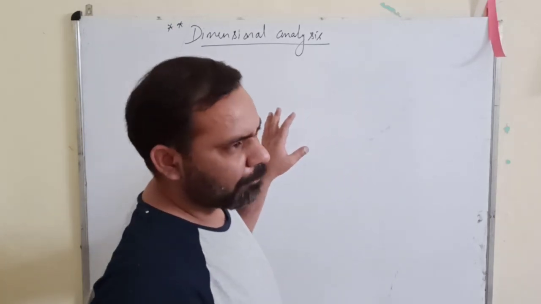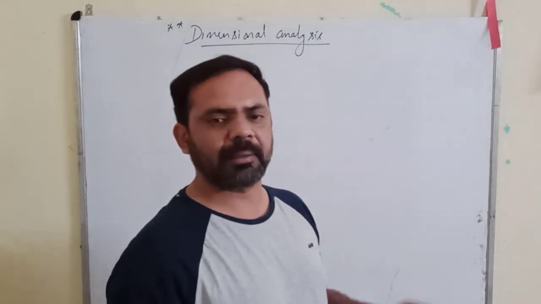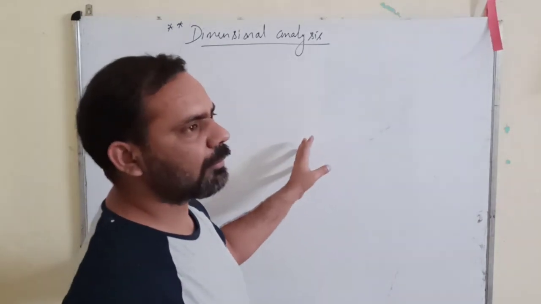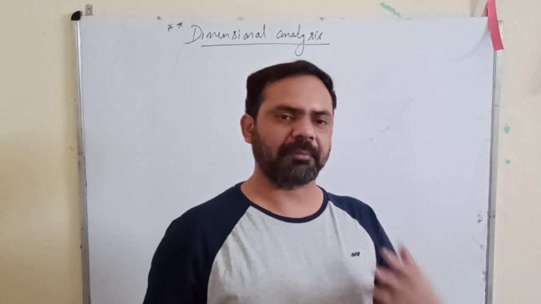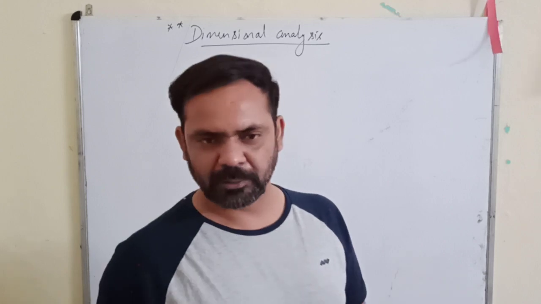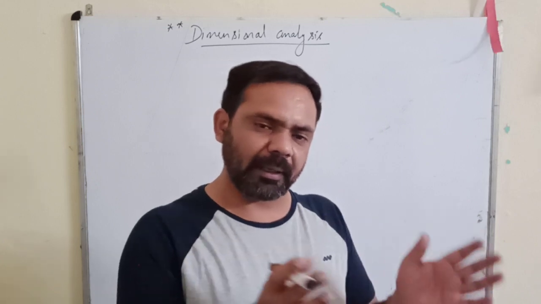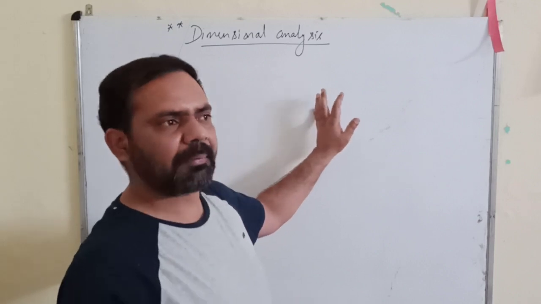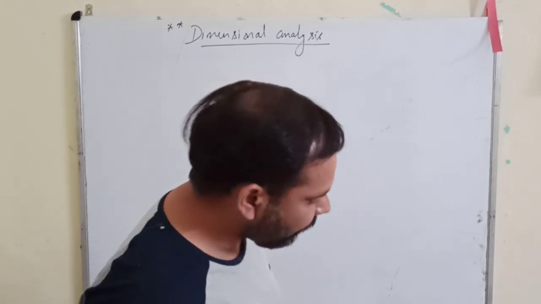Right? Yes, sir. But it looks good. This is the usual way that we write: M first, then L, then T. And if any other quantity is there, when we move on to the next chapters, after the first book, you will find the involvement of other fundamental quantities also in the dimensional formula. Any other fundamental quantity after MLT, we generally write at the end. First M, L, T, and if any other is involved, then we write it at the last.